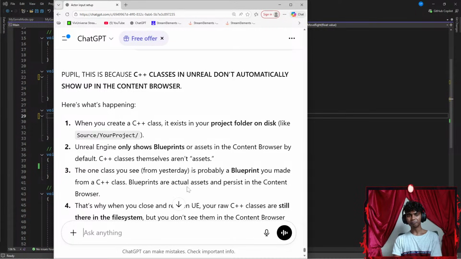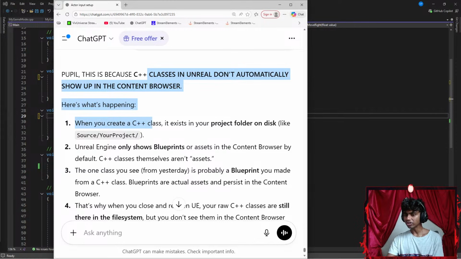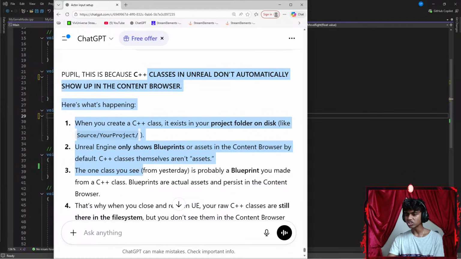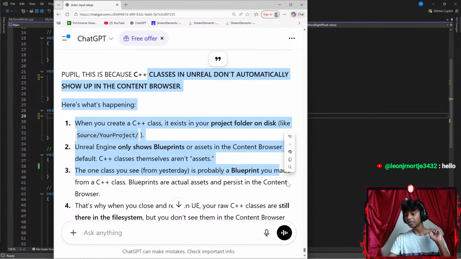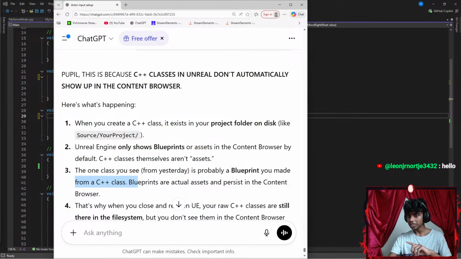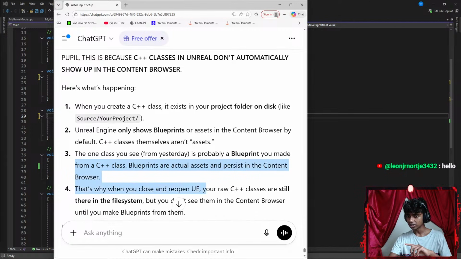What's the difference between making a blueprint class and not making a blueprint class? Okay, this is because classes in Unreal don't automatically show up in the content browser. Here's what's happening. When you create a C++ class, it exists in your project folder on disk, like Source. Unreal Engine only shows blueprints or assets in the content browser by default. C++ classes themselves aren't assets. The one class you see from yesterday is probably a blueprint. I did make it a blueprint class. From a C++ class, blueprints are actual assets and persistent.